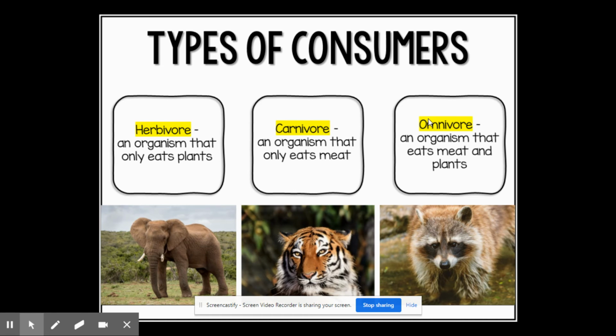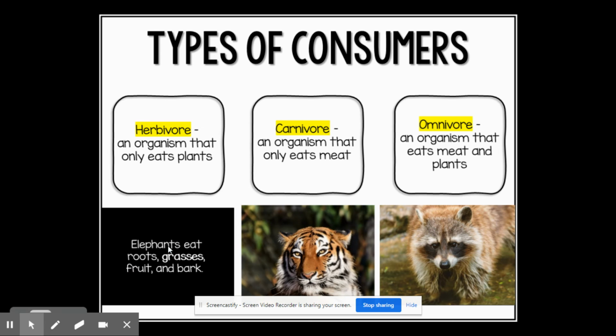Then we have an omnivore. That's like us, humans, okay? We eat meat and plants. So in the wild, a raccoon is a great example of an omnivore. Herbivore, only plants. Carnivore, only meat. Omnivore, a nice mixture of plants and animals.